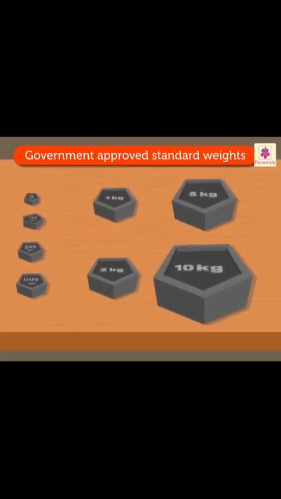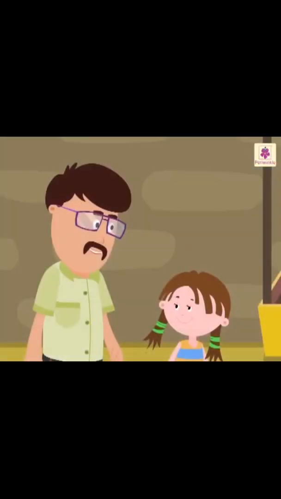Look, these are called standard weights. They are approved by the government. This is so interesting. Do you know that 1 kilogram is equal to 1000 grams?